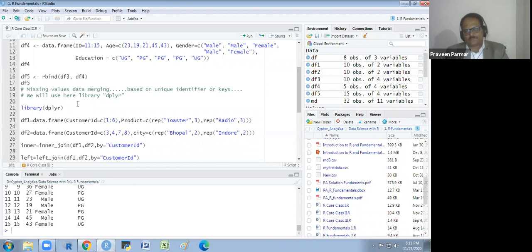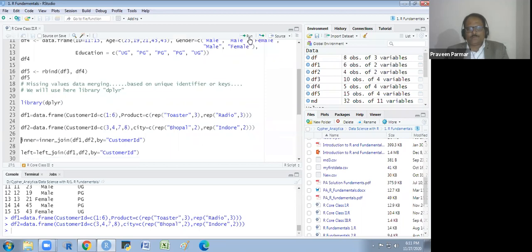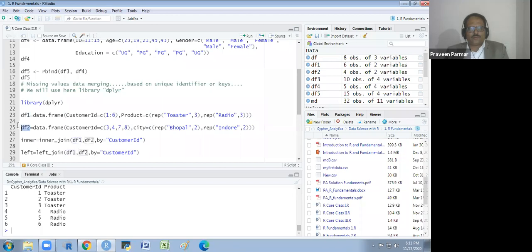So we could join with data frame 1 I am making. There I am taking one customer ID column 1 to 6, and the product is there, toaster 3 times and the radio 3 times. And there is another data frame I am making, the customer ID and the CT. And I will show you both the data frames first in the console so you could better understand it, and then we will work on it.